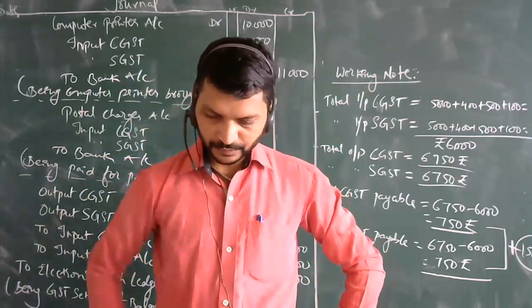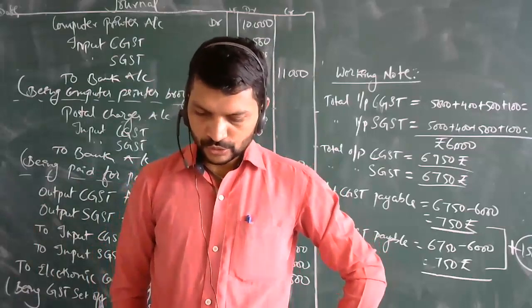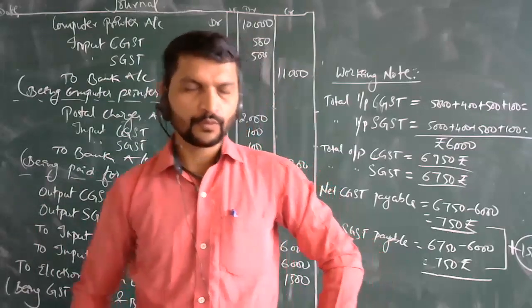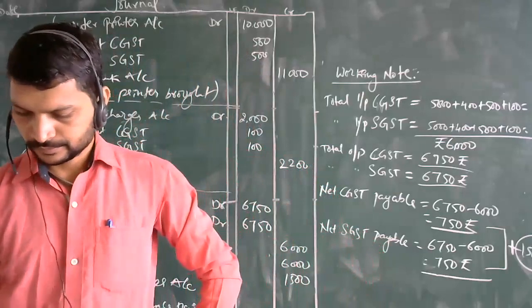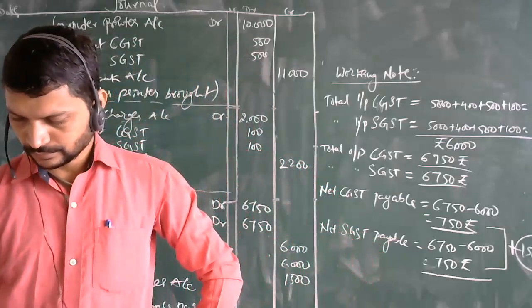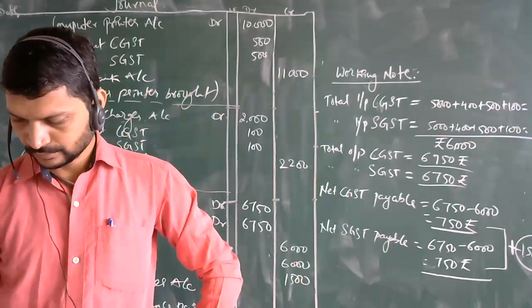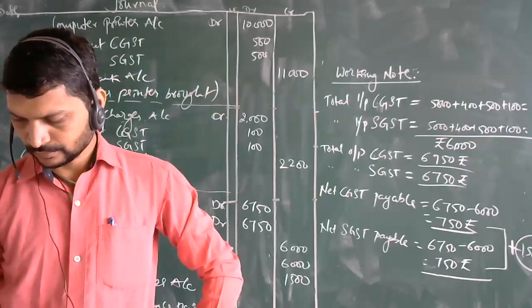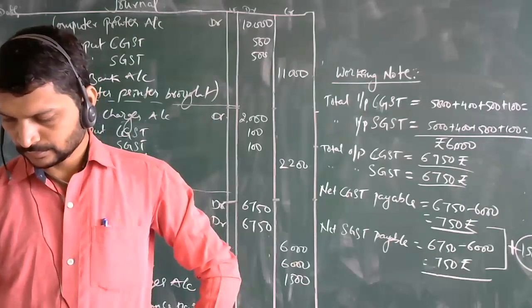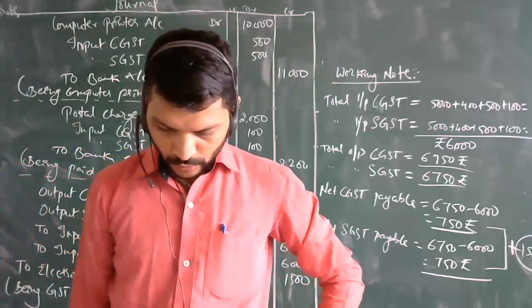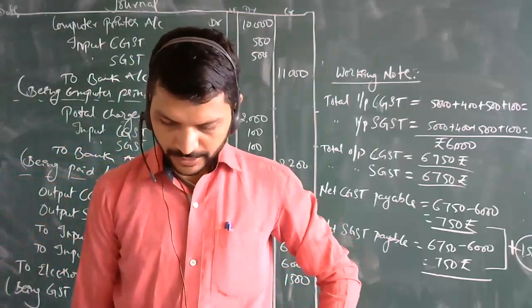Third one, sold goods for rupees 4 lakhs locally.